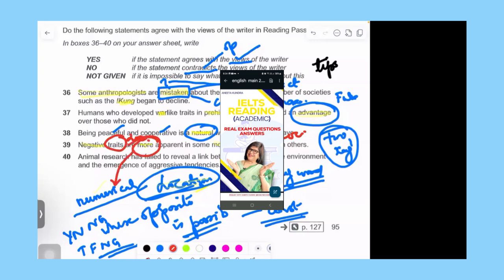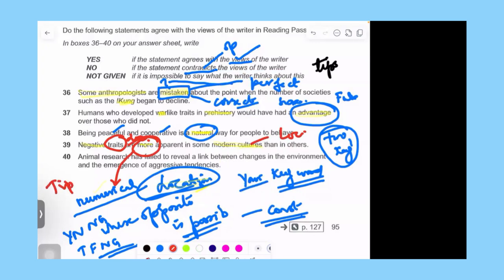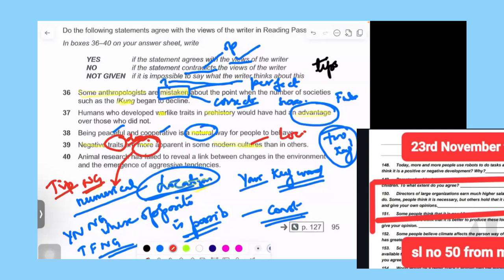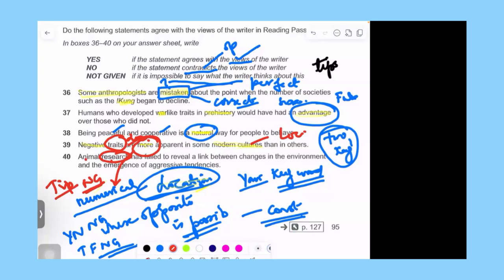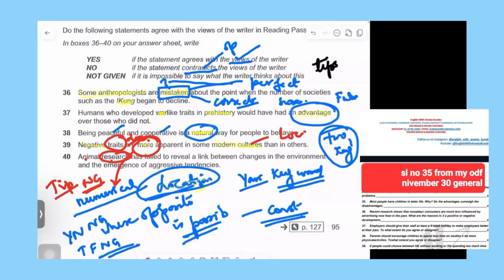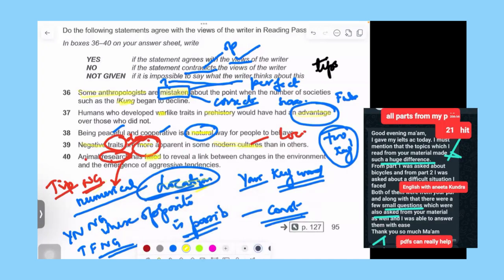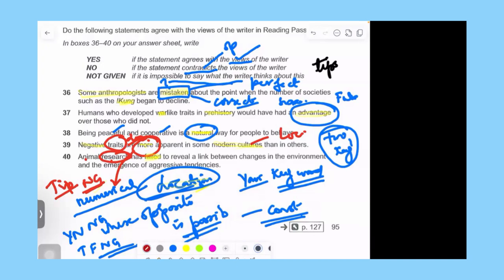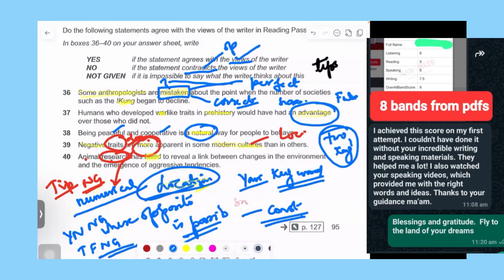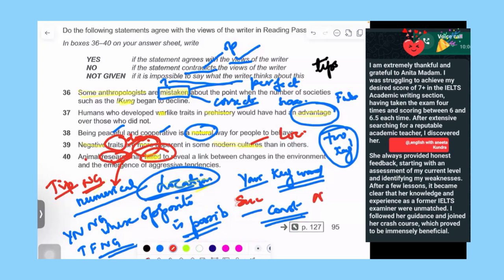And therefore I know there's a tip that if it is more it will be not given, but we can check it. Now animal research, where there will be research or animal, that was the location word. Now what will be the keyword that will tell us whether it is false or true or not given? That would be failed. So if there is failure there, that would be true. If they say it is successful, then naturally it will become false. And if nothing is given about this, then it will be not given.